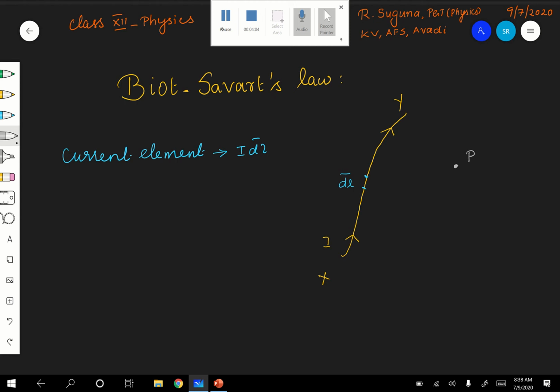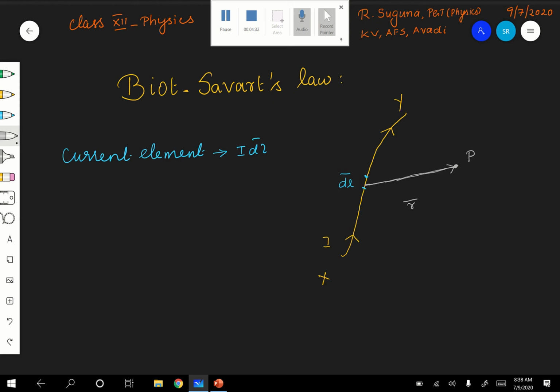Don't think that I am taking it from the center; dl is very small and I have exaggerated it. Let that vector be r', the position vector of the point from the current element.